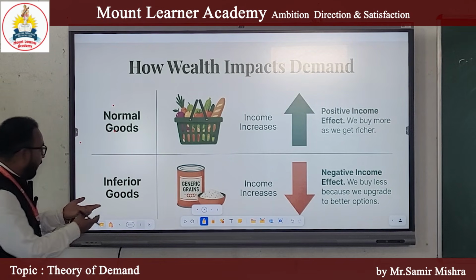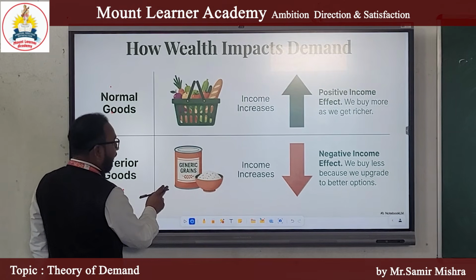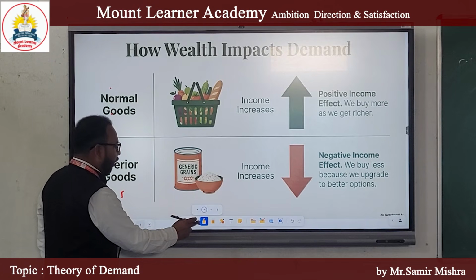Clear? Second is inferior goods. The thing is, how do inferior goods affect demand? Inferior goods are those goods which are of low quality.